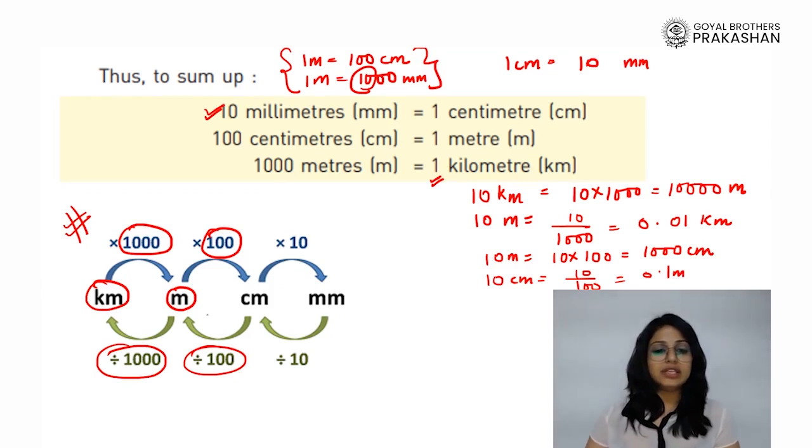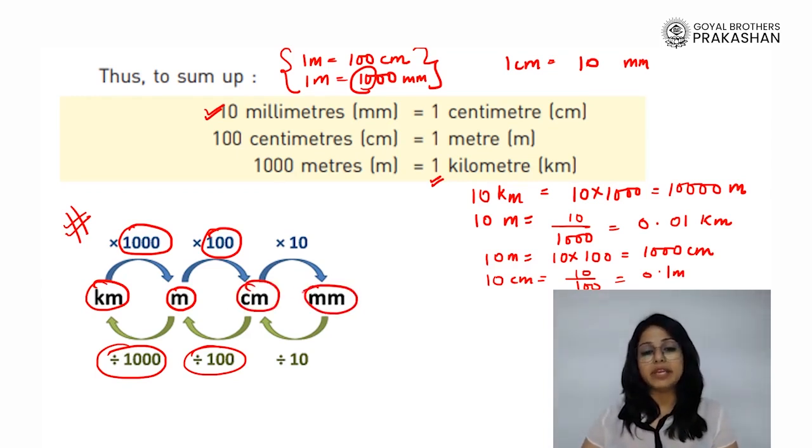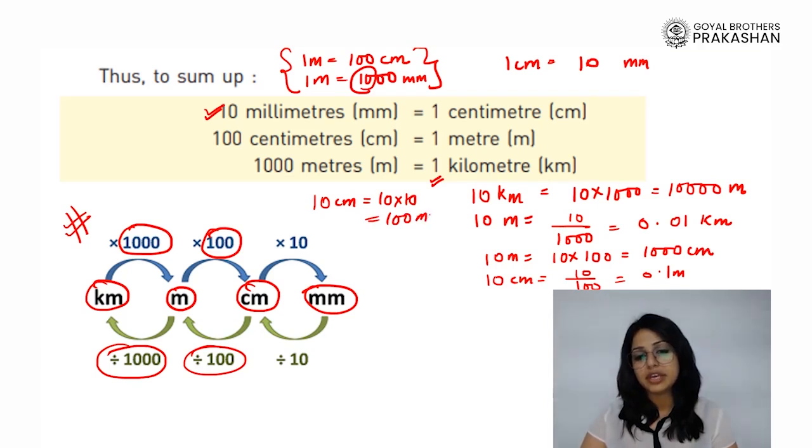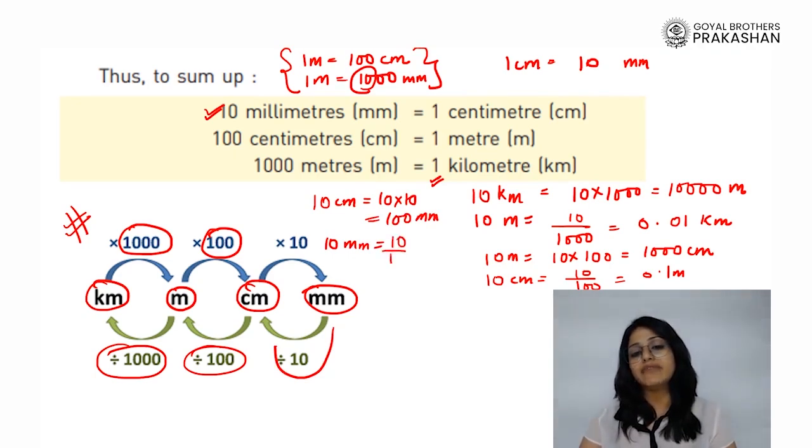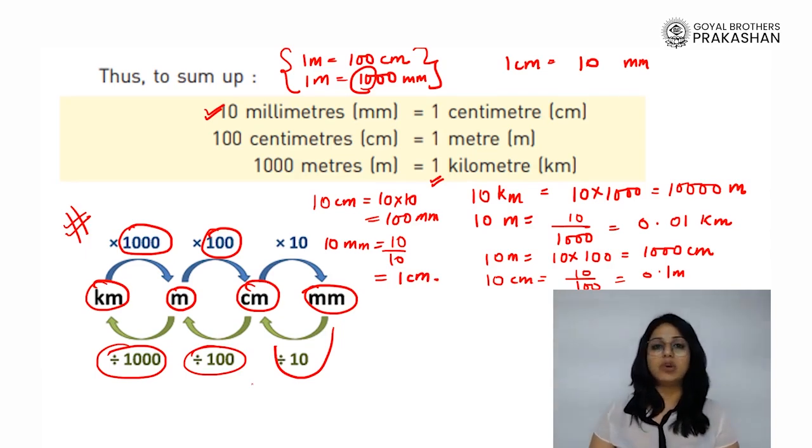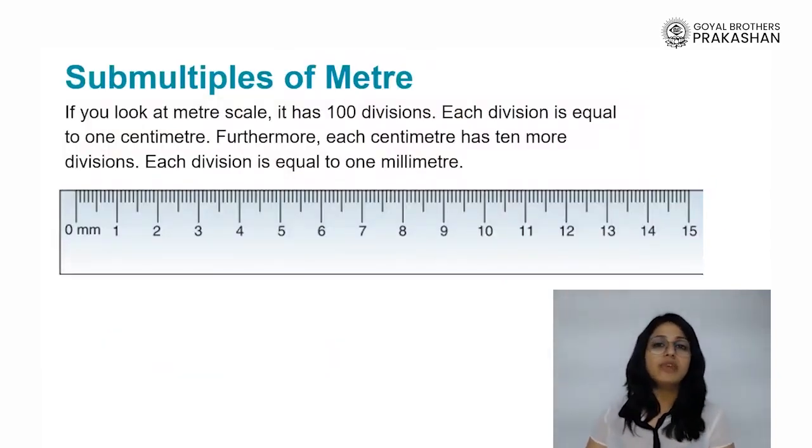Now the last one, centimeter to millimeter. If I have to convert, I have to multiply by 10. For example, 10 centimeters will be equivalent to 10 into 10, which is 100 millimeters. But what about 10 millimeters? How many centimeters are there? I have to divide it by 10, which will give me what? 1 centimeter. This is all about the multiples and submultiples of the standard unit of length, which is meter.